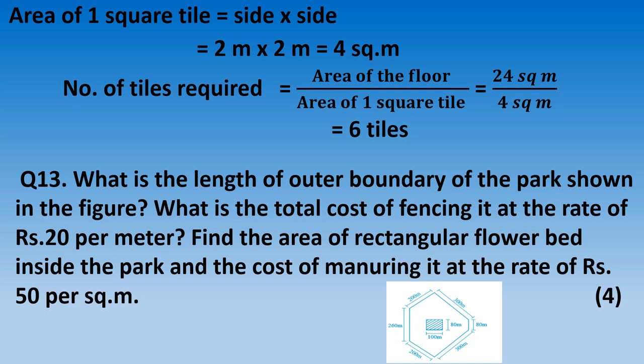What is the length of the outer boundary of the park shown in the figure? What is the total cost of fencing it at the rate of rupees 20 per meter? Find the area of the rectangular flower bed inside the park and the cost of manuring it at the rate of rupees 50 per square meter. This question carries 4 marks, as there are 4 parts. 4 things are asked. Let us start from the first part.